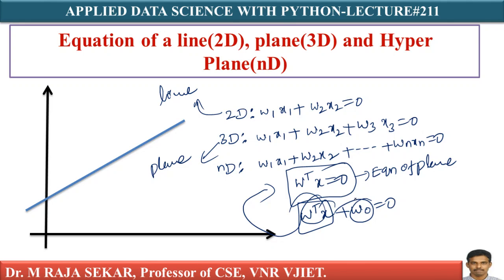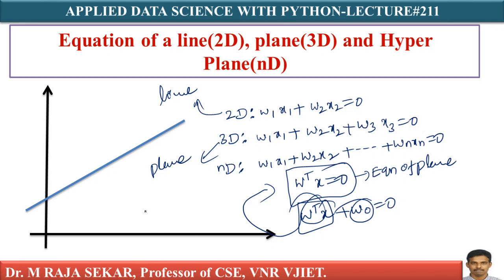Now let's understand the equation of a plane in a new way, using a slightly different geometric interpretation. Let's assume a plane pi. It is an n-dimensional plane, and this plane passes through the origin.